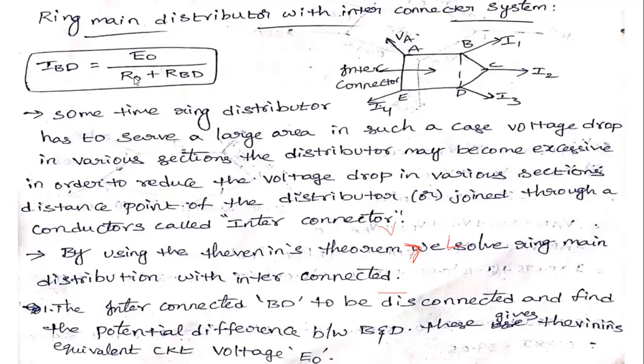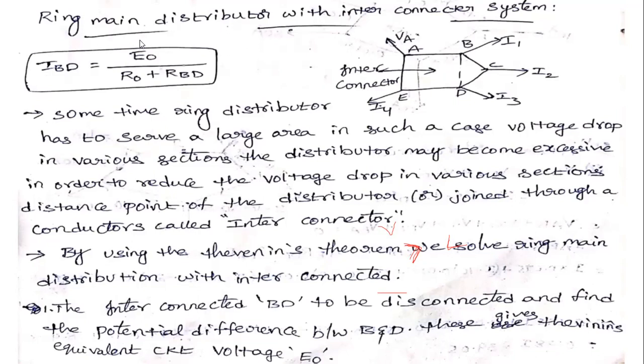After that we can determine the resistance R naught value, that is the Thevenin's resistance. And then we calculate the load current, that is the interconnector current. Therefore, IBD is equal to V Thevenin by R Thevenin plus R load, that means E naught by R naught plus R load. These are the various steps for finding the interconnector current.